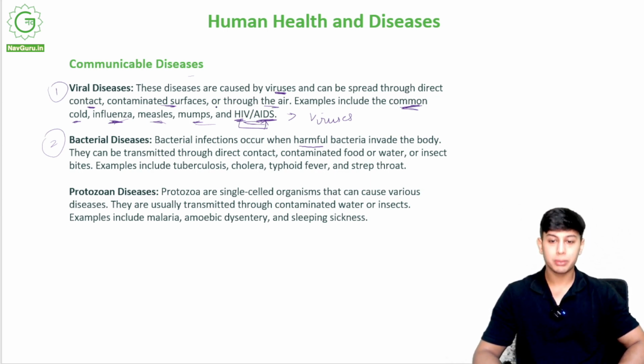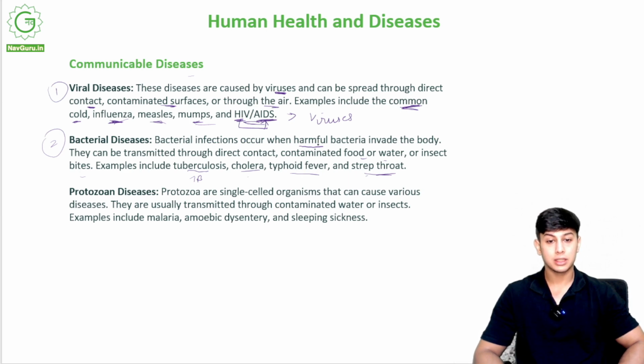All of these will be able to be transmitted by direct contact, contaminated food or water. Contaminated means infected. Infected by what? The disease we are studying about, the type of disease, or insect bites. Examples include tuberculosis, that is TB, cholera, typhoid fever, and strep throat. So, these are the examples of diseases caused by bacteria, right?